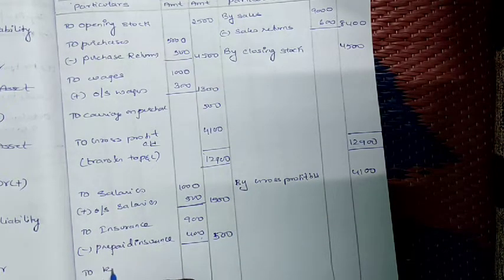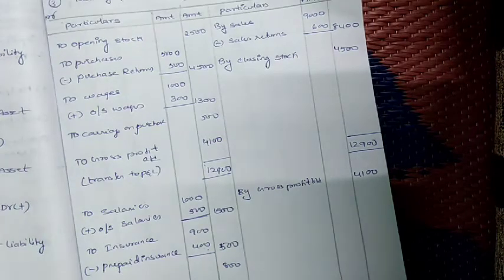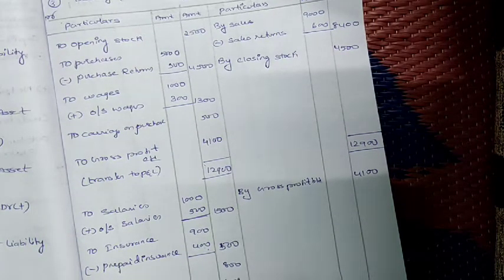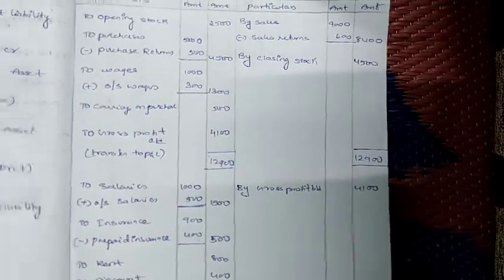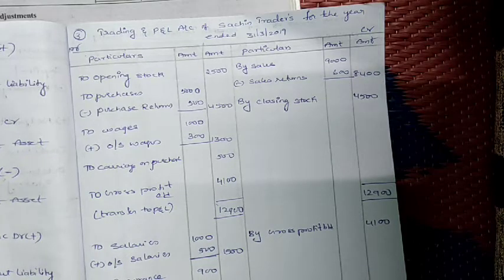Okay, next what he has given in the question? Rent. For rent we don't have any adjustment, so directly take it in the outer column, 800. Next, discount, 400. So next, on the debit side we have taken all the expenses, and what is left over here?